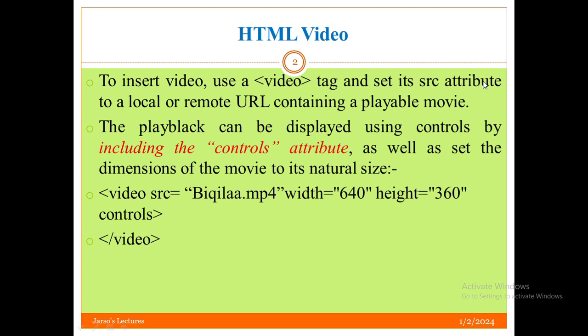Actually, URL means uniform resource locator, the unique identifier of that content within the web. As you can see, the SRC attribute takes a local or remote URL containing the playable movie or playable video.